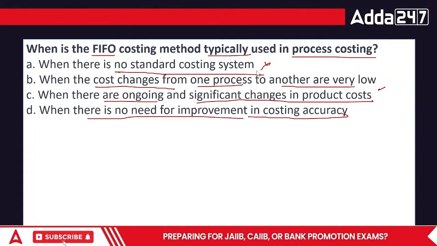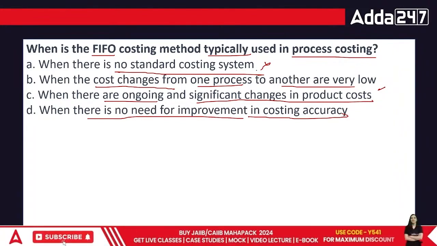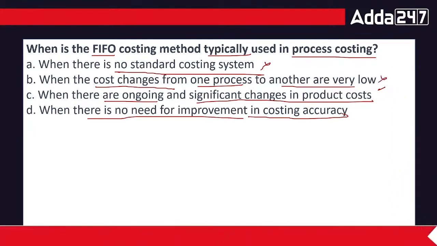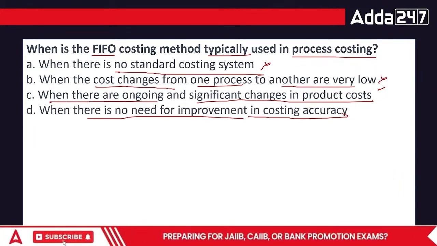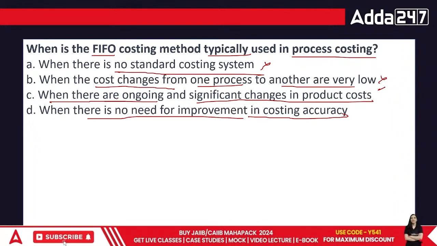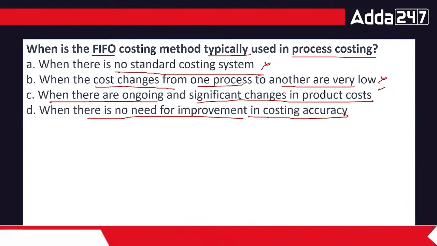Okay? So that is the first thing, and the cost changes from one process to another being very low, no, this can also not be the reason. The right answer should be this: when there are ongoing and significant changes. Meaning there are major changes coming in that particular thing. That's why it is important that we note it down accordingly.